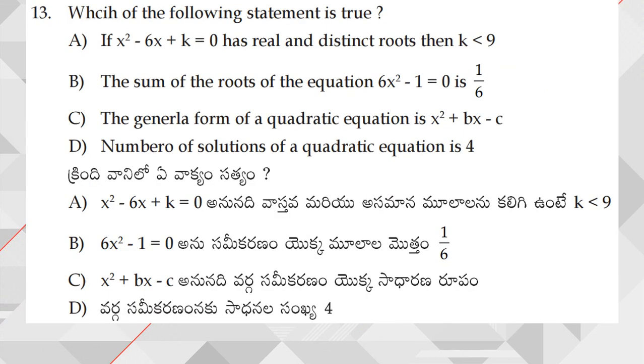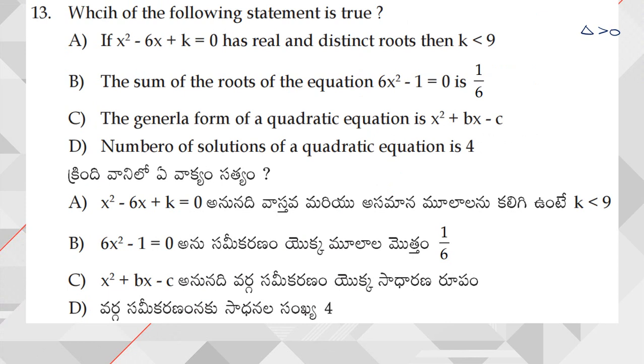Next, moving on to question number 13. So here, which of the following statements is true? Checking for option 1: if x square minus 6x plus k is equal to 0 has real and distinct roots. So real and distinct roots means delta should be greater than 0.